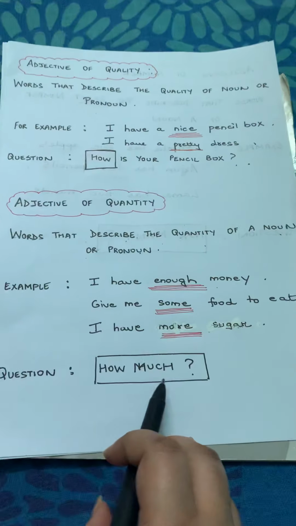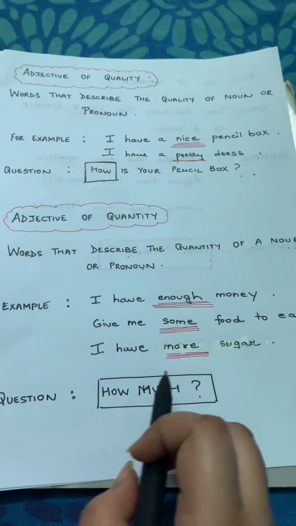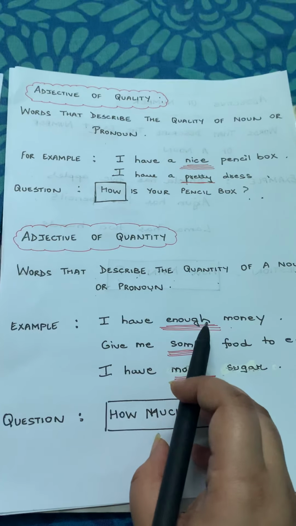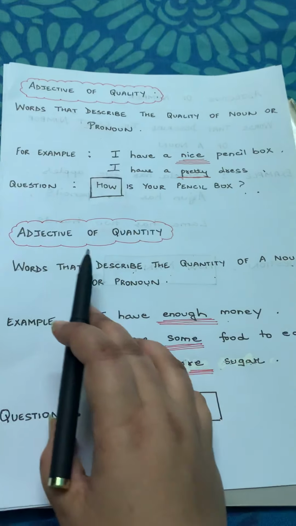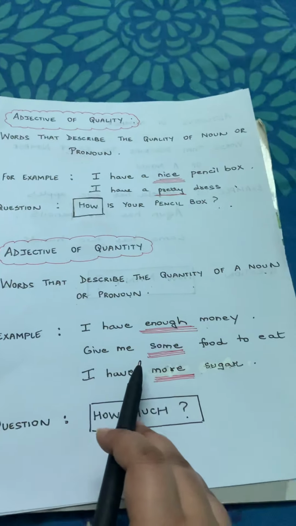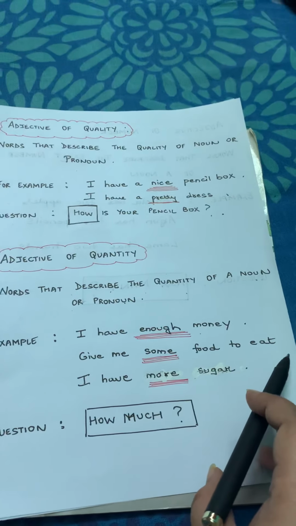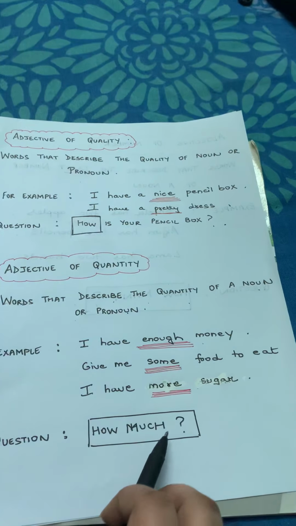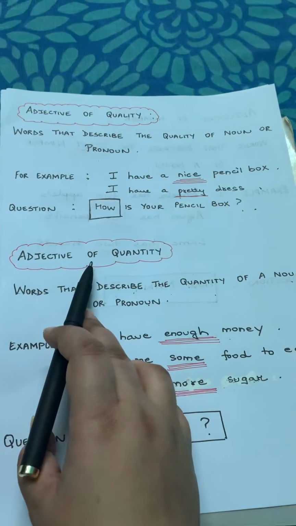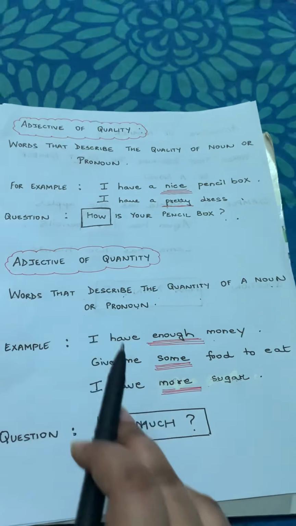So question how much? How much money do I have? I have enough. Enough will be your adjective of quantity. Give me some food to eat. How much food? Some. Some will be your adjective of quantity.